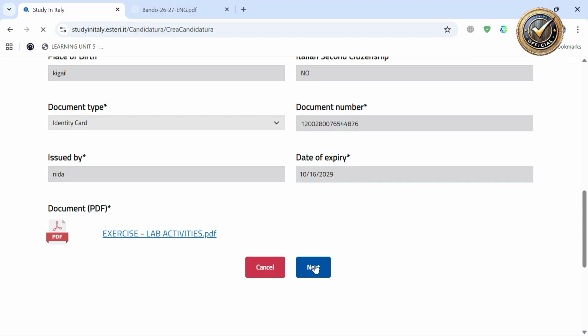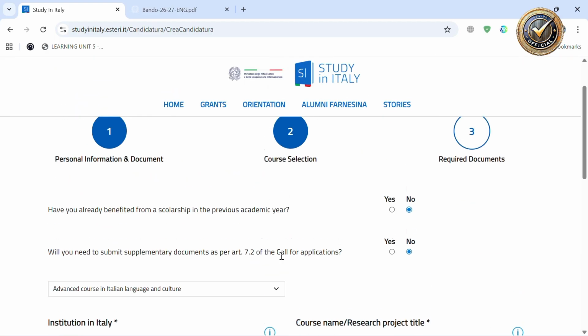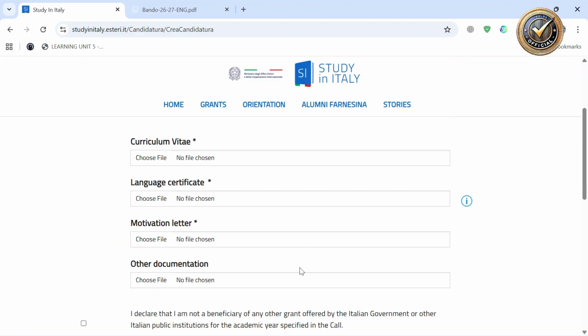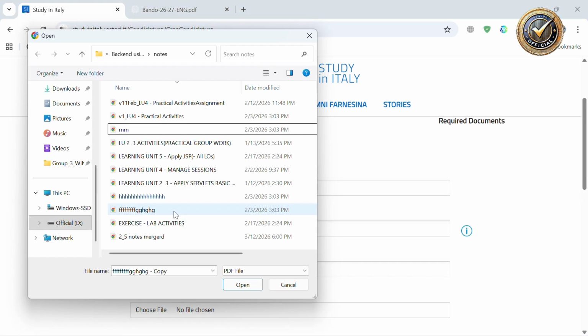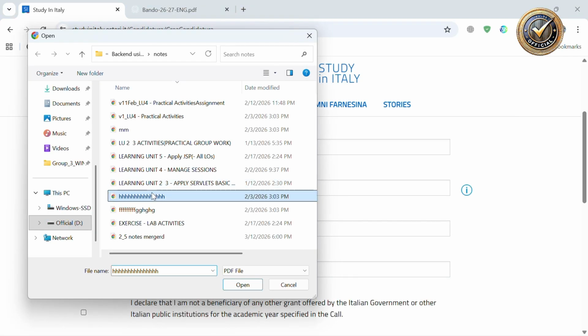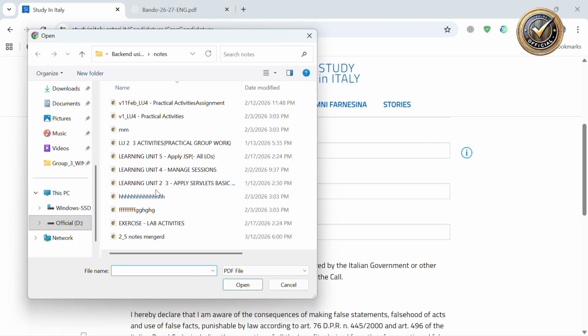Next. After you fill in this field, you click on next, and then you are asked to upload the curriculum. This is a language certificate. This is a motivation letter.